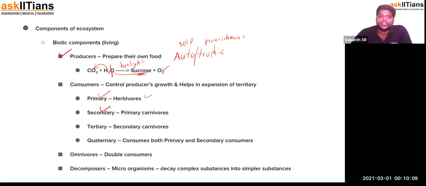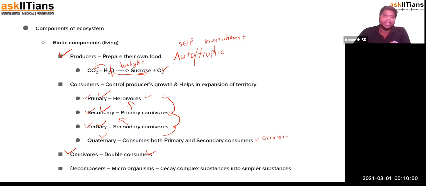And the secondary consumers are the ones that rely on primary consumers. The tertiary consumers are the next category, which rely on secondary consumers. And the quaternary consumers rely on both secondary and primary consumers. Now we have another set of consumers called omnivores. We call them double consumers. They can be placed in the primary consumer, secondary consumer, or tertiary consumer category. And the quaternary consumer is always a carnivore.